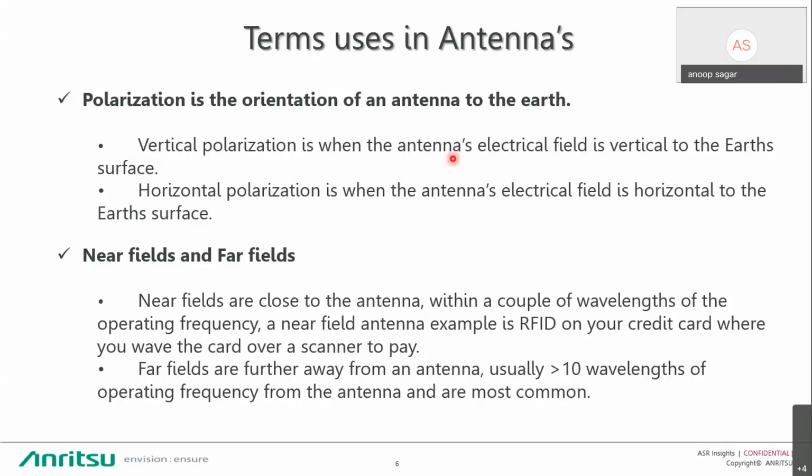Then near field and far field are also general terms used in antenna theory. Near field is close to the antenna, within a couple of wavelengths of the operating frequency. A perfect example for a near field antenna is RFID in your credit card or in your metro card, where you have to wave your card over a scanner to pay an amount or a ticket amount. Then far field is further away from the antenna, usually more than 10 wavelengths of the operating frequency from the antenna, and is the most common. So this is the near field and the far field with examples.